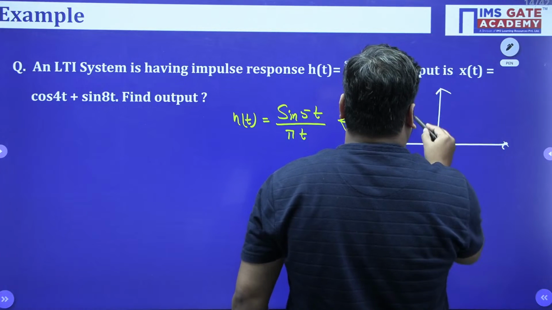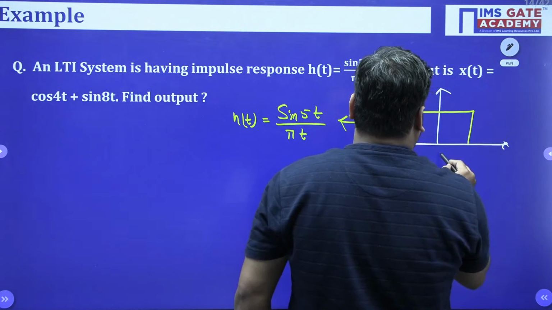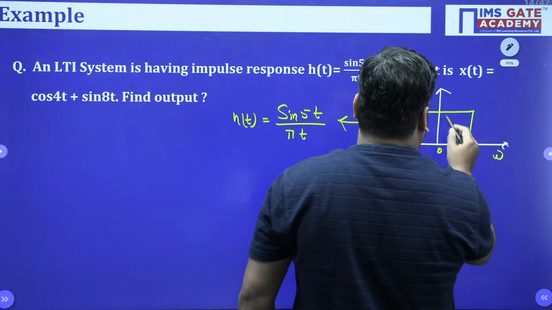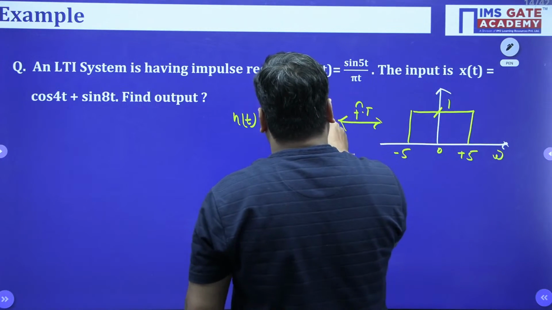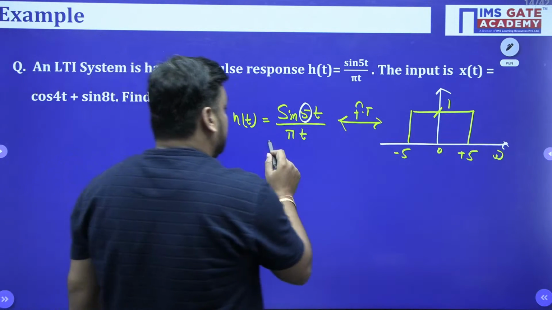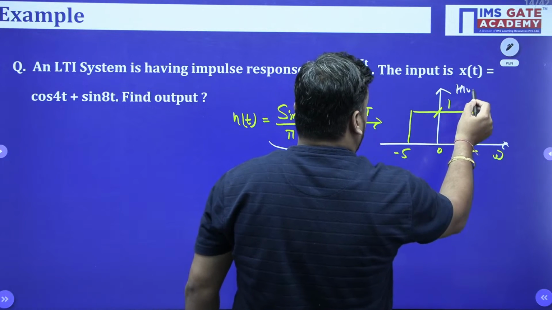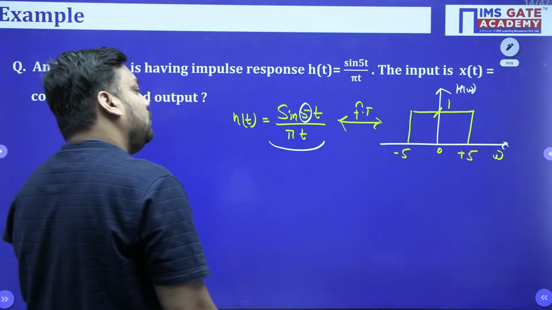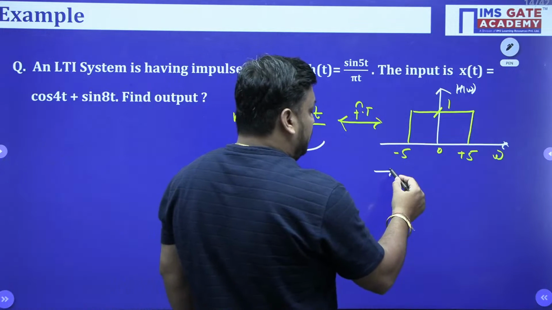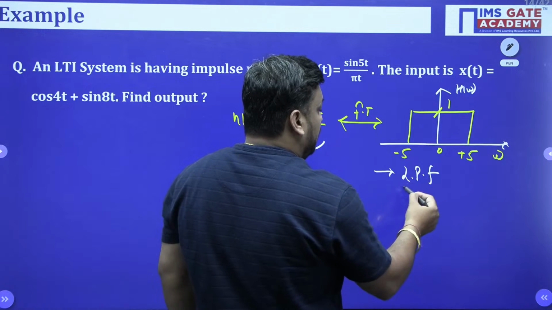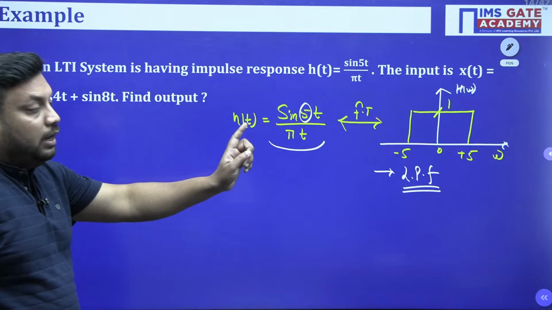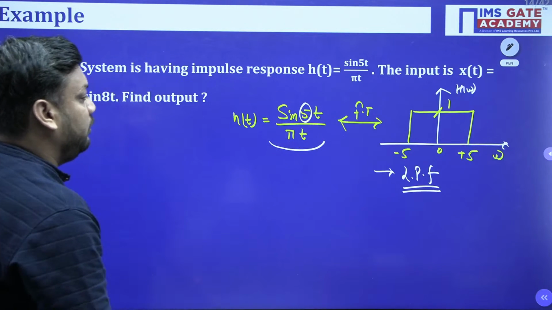For sin(5t) upon pi t, we have to make a rectangular pulse which is from -5 to +5 with respect to omega, and the magnitude is 1. If this is my h(t), this is my H(omega). So it is working as a low pass filter, and it will allow only the frequencies from -5 to +5. It will not allow the frequencies after 5.